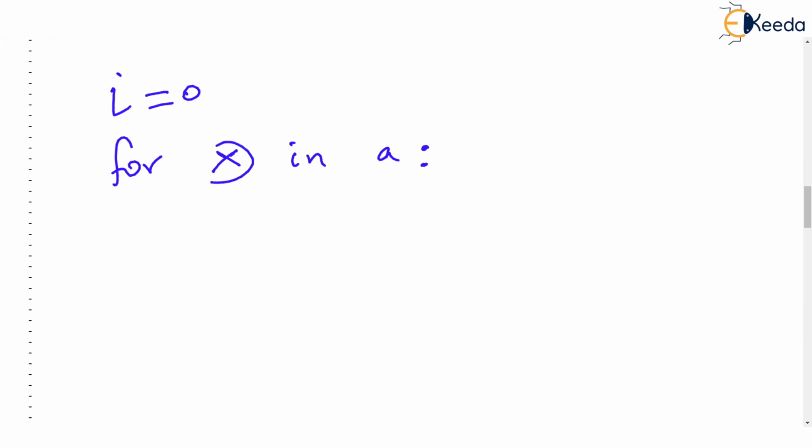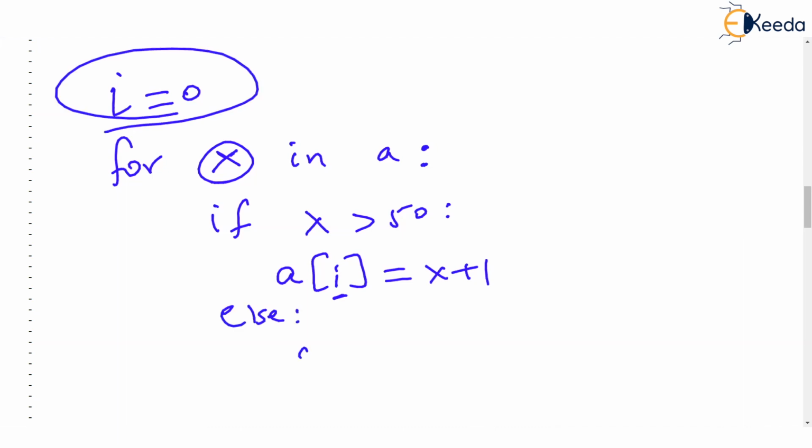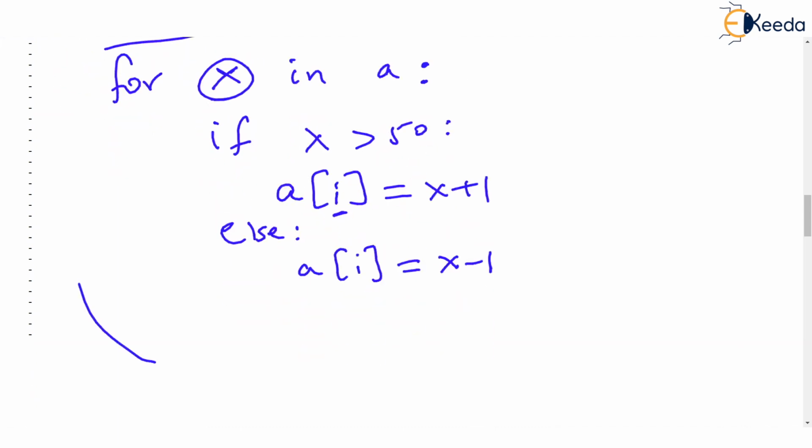So you know x will become the first value of the a, that is 0th value. Then x will become second value. Then x will become third value. And here we are asking if x is greater than 50. If x is greater than 50, then we will write ai. Ai should become x plus 1. Now, what do you mean by ai? Ai means a0. And note, before we go back to the for, we will do I is I plus 1.